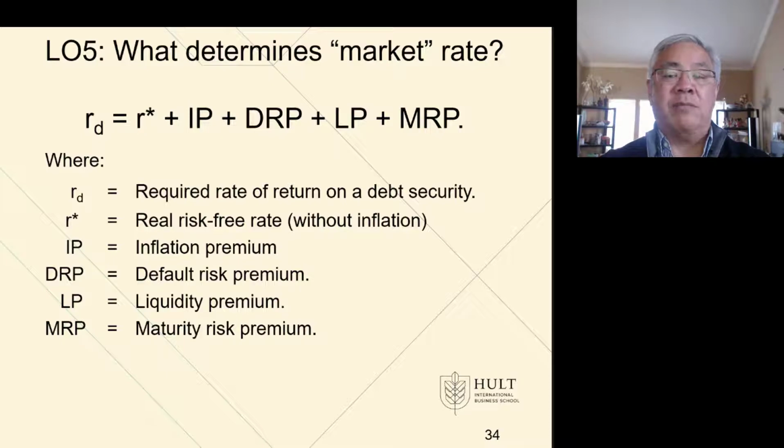The last one is liquidity premium, and this is how much do I pay to defer my use of money? This is based on a number of factors, alternative investments and the length of time. But for you to be denied the use of money, you should have a premium because you have to wait a year or 2 or 5 to get your money. And then the last is maturity risk premium. What is the risk of me not receiving the full amount at the maturity? So you add all those numbers together, and again, some are more objectively identified than others, but you add them all together and you get a desired rate of return for debt.